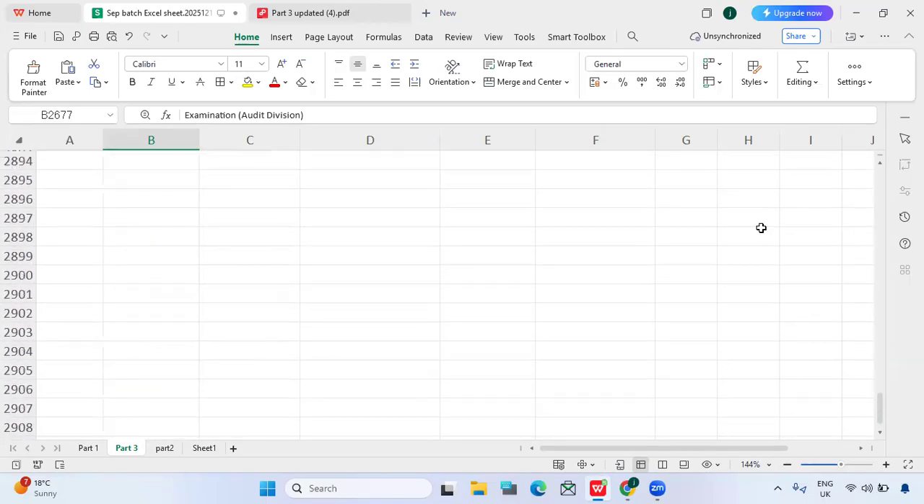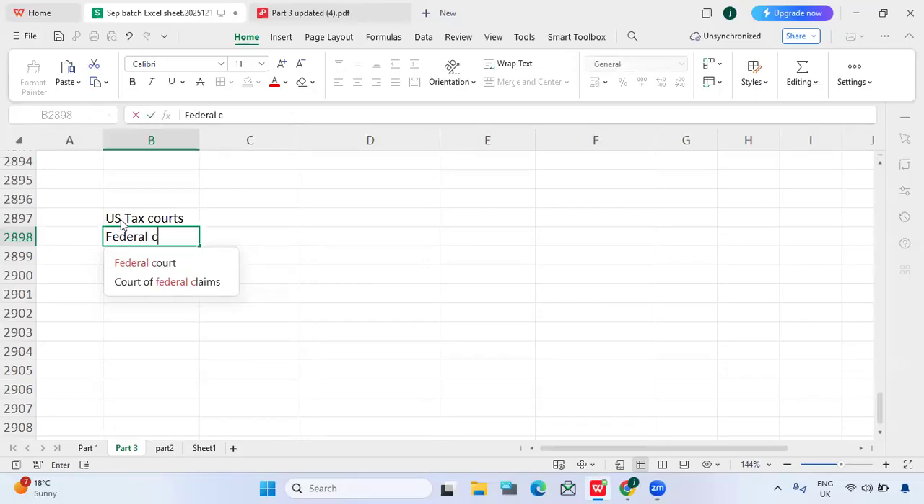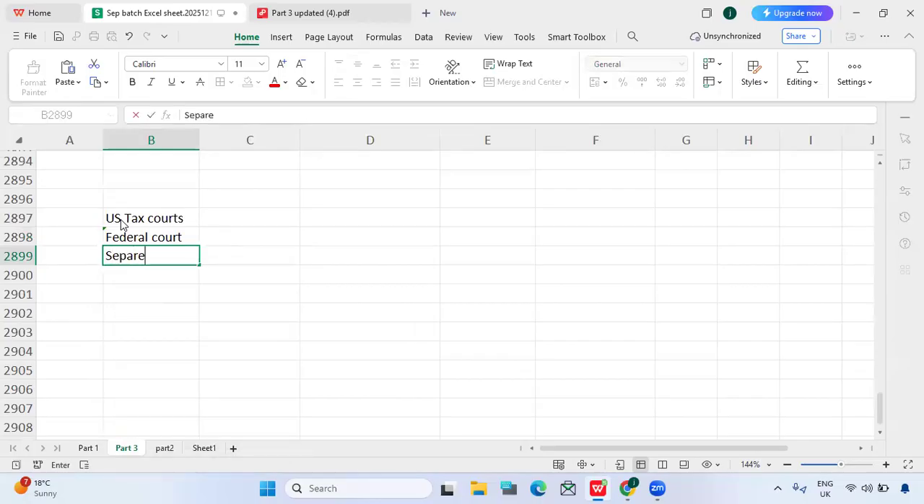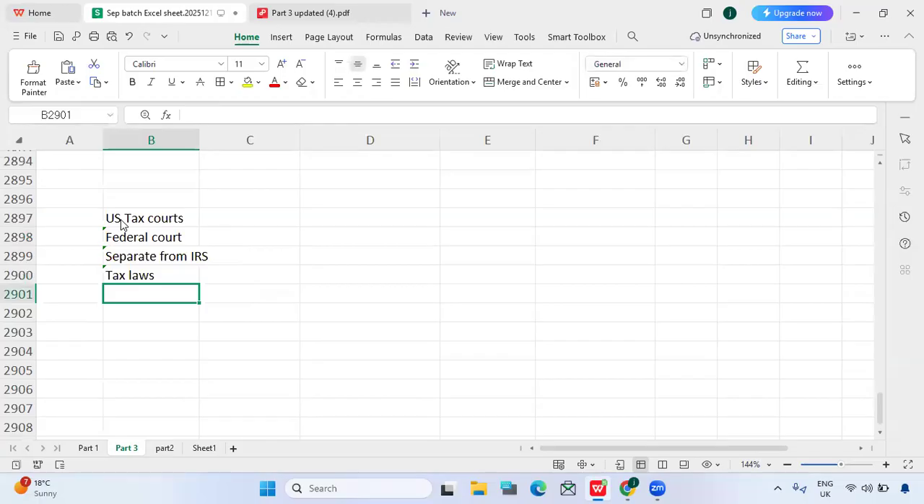Okay, the US Tax Court, which deals with federal tax, federal codes only, and is separate from the IRS. Also, it deals exclusively with tax laws only. So they will not talk about any civil cases or any criminal cases. They will only and only discuss tax laws. They are specialized and exclusively take cases with regard to tax laws.